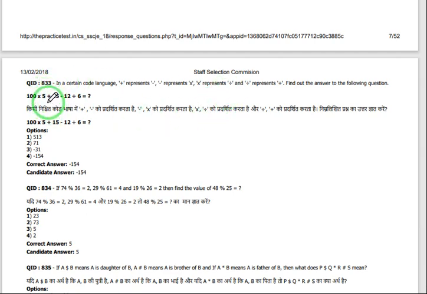Plus represents minus, so instead of plus we have to write minus, and minus represents into, so instead of minus you have to write into. Like that you have to replace the symbols and solve, and whichever option is suitable, you have to answer that. Hope you understood. Next one also, based on the given relation you have to answer the given question.